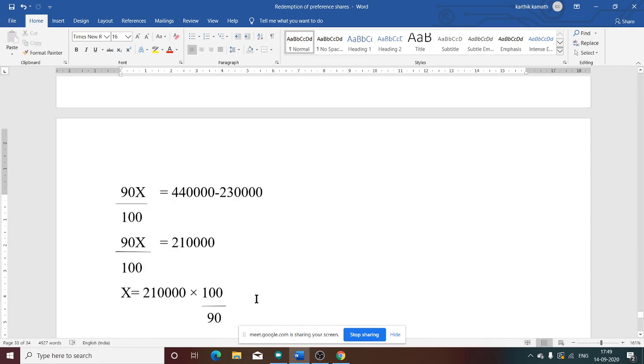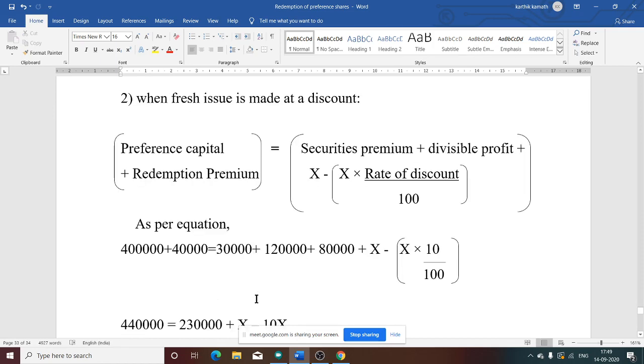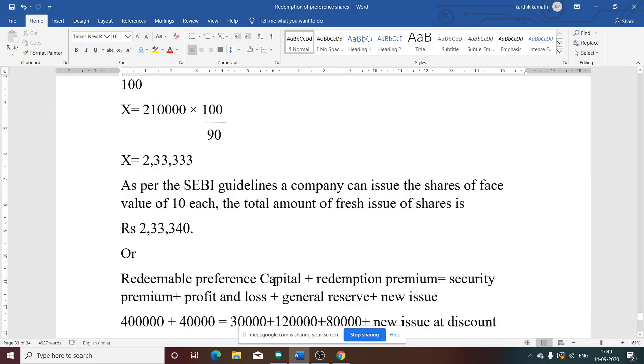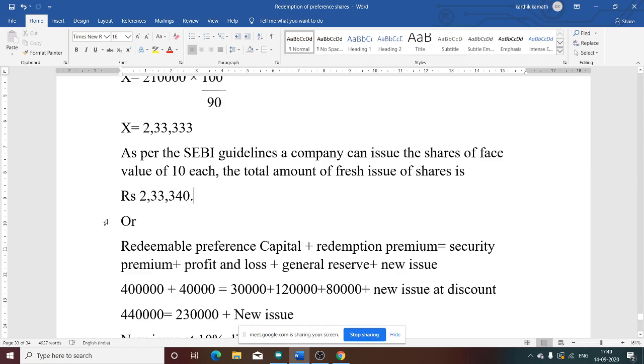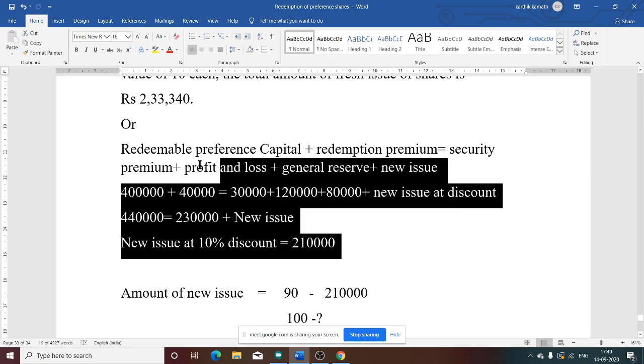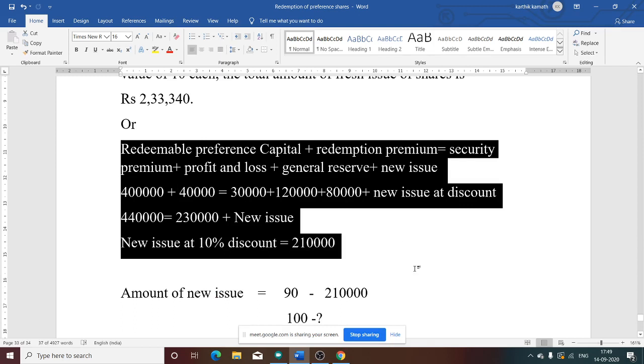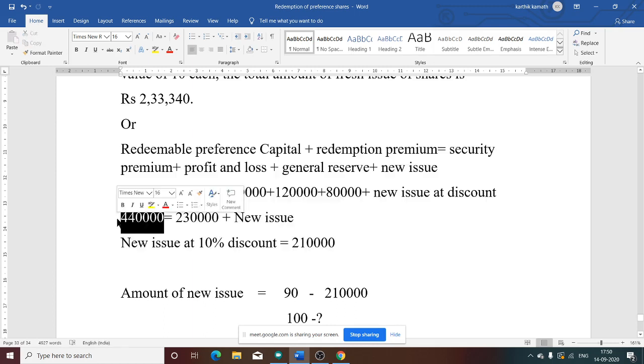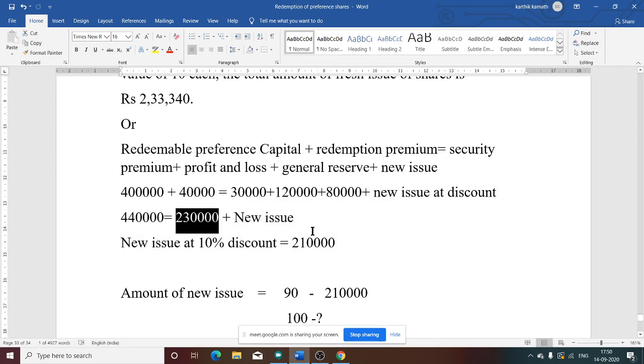If you don't want to do this method, applying formula and all, there is a very simple method we can do, instead of this one we can use this formula. This same thing we can do directly. Redeemable preference share capital plus redemption premium is equal to security premium plus profit and loss account plus general reserve plus new issue. Here new issue we don't know. One side total capital plus premium 4,40,000. Other side divisible profit total 2,30,000. New issue we don't know, but we know it is at discount. So new issue at discount is equal to 4,40,000 minus 2,30,000. If you do, you will get 2,10,000.